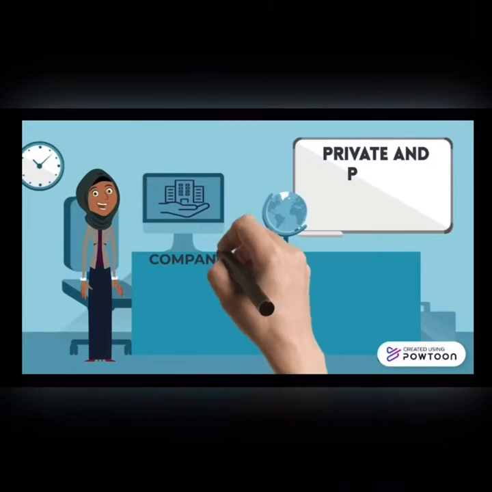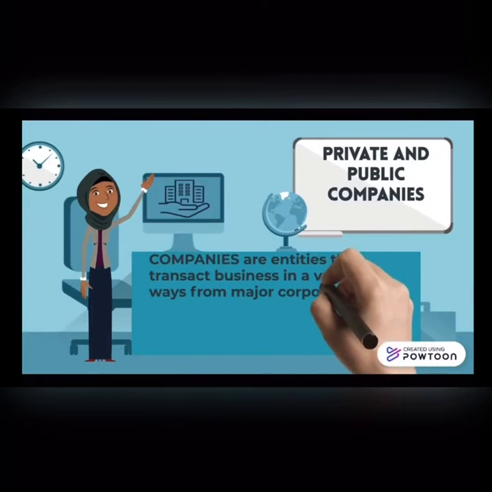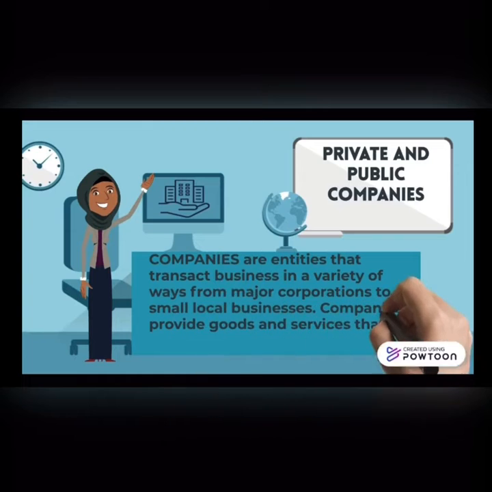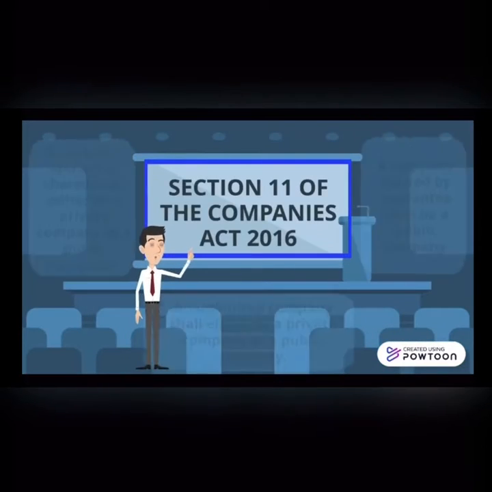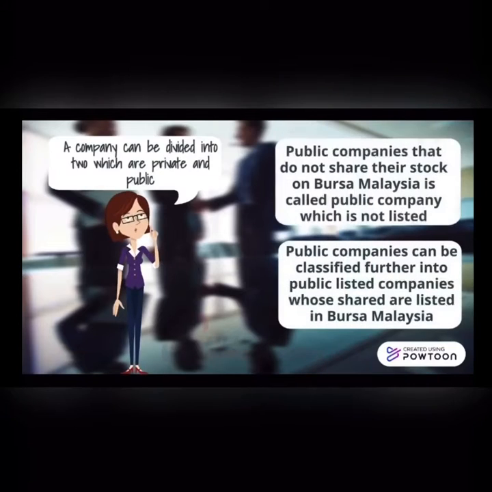We move on to private and public companies. What is a company? Companies are entities that transact business in a variety of ways, from major corporations to small local businesses. Companies provide goods and services that we all use and consume. Section 11 of the Companies Act 2016: a company limited by guarantee shall be a public company, and a company limited by shares shall either be a private company or a public company.